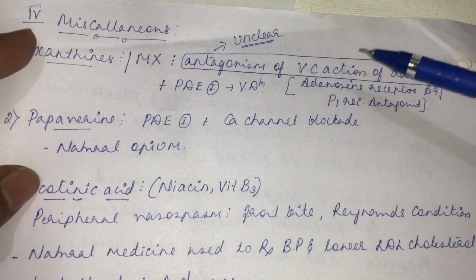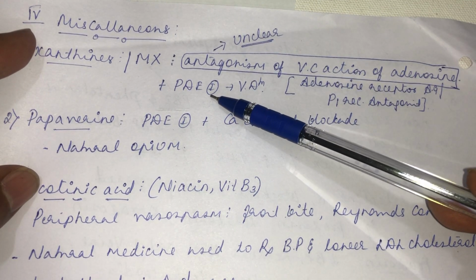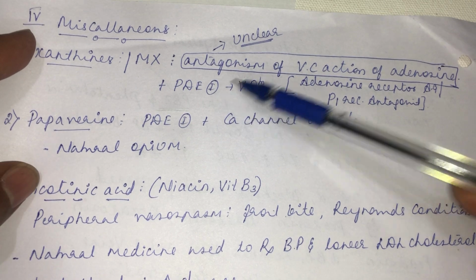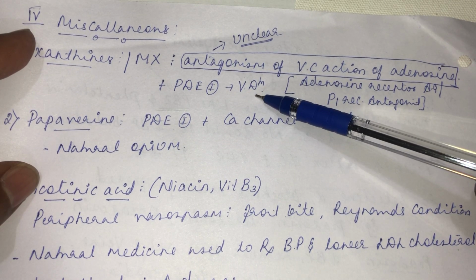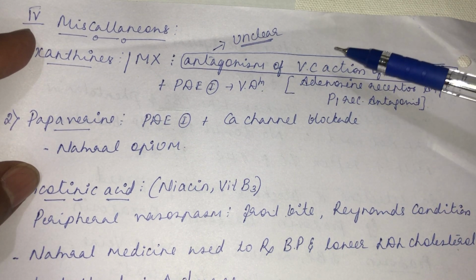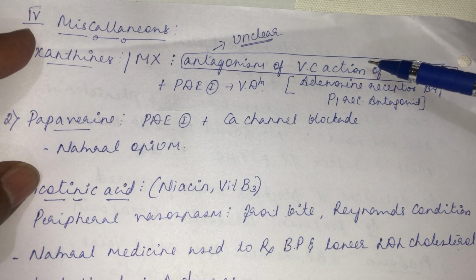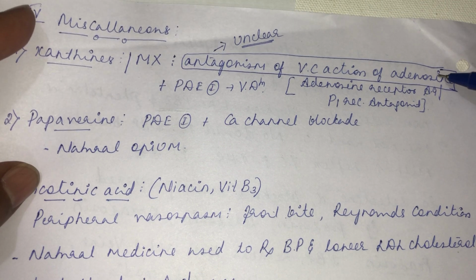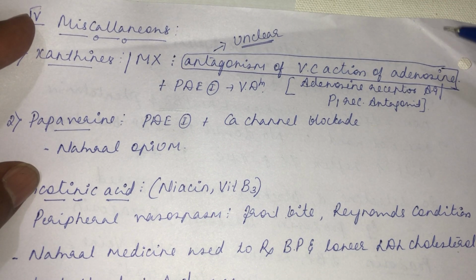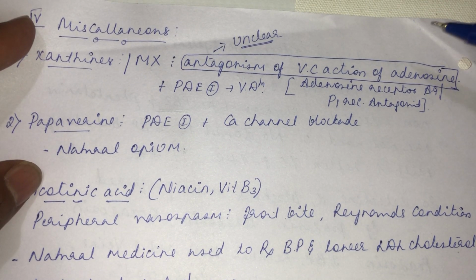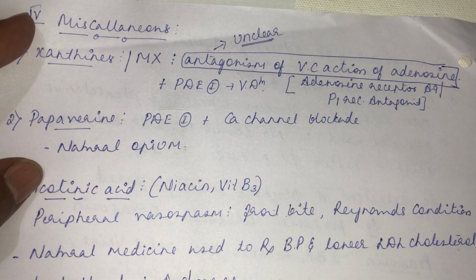See, methylxanthine, its action is mainly phosphodiesterase enzyme inhibition. As a result, it causes vasodilation. Another thing is it causes antagonism of the vasoconstriction action of adenosine. See, adenosine is one of the neurotransmitters. So this caffeine or theophylline, the major action of caffeine is as a CNS stimulant.